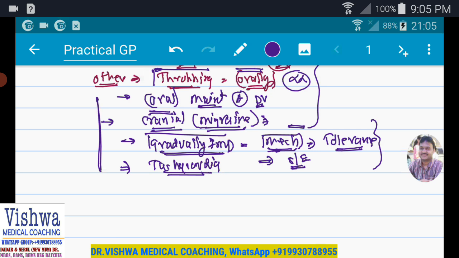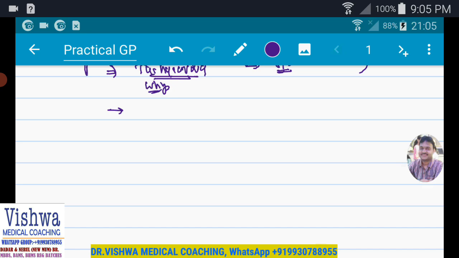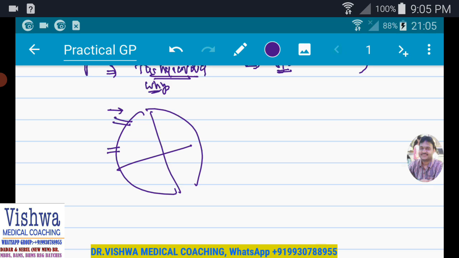It is important to understand why exactly it produces tachycardia. Now let's say, for example, what exactly does it do? Let's say this is a heart. This is the superior vena cava and inferior vena cava. This is the right atrium, the right ventricle, left atrium, left ventricle.